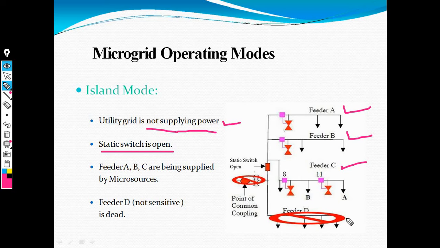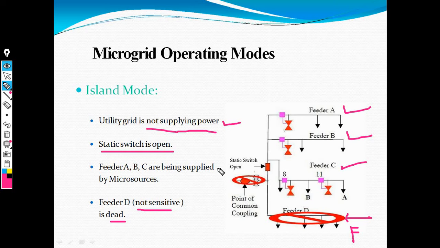Why? Because the fault occurs on feeder D. That means the fault condition occurs at point D. At that instant the static switch is in open condition because the fault occurred on the feeder D side. That feeder is dead, and at that instant we need the static switch open due to the fault condition.